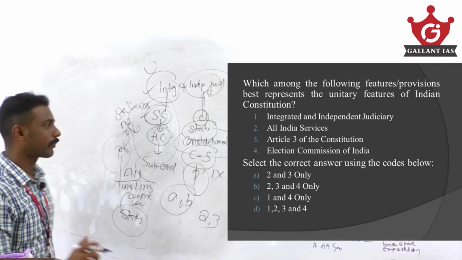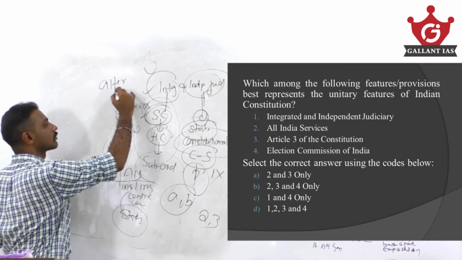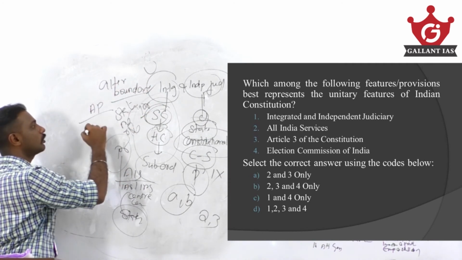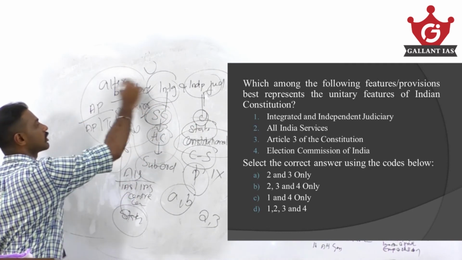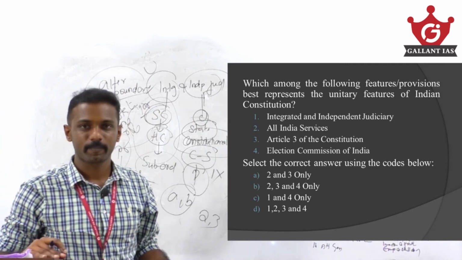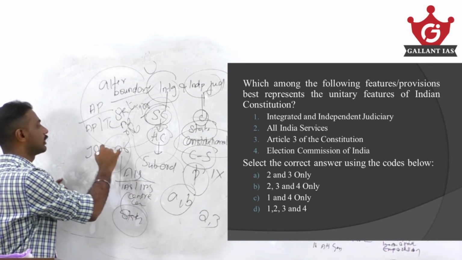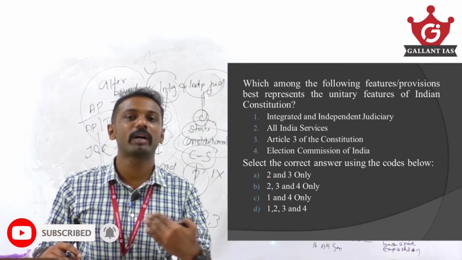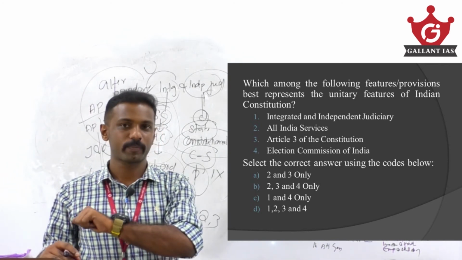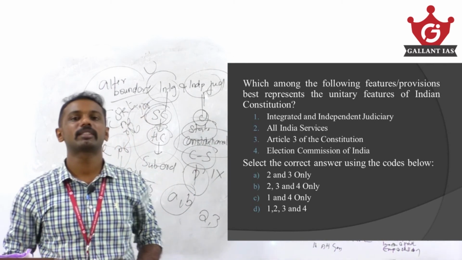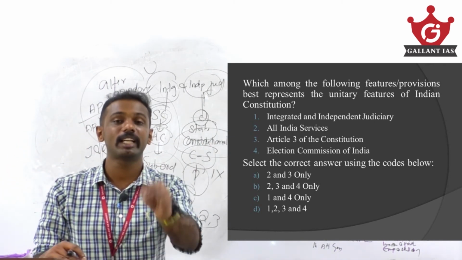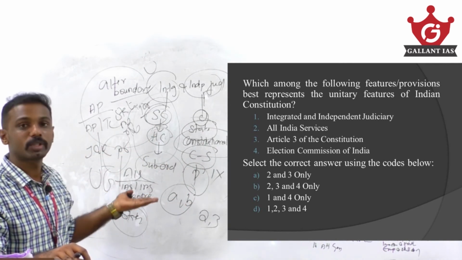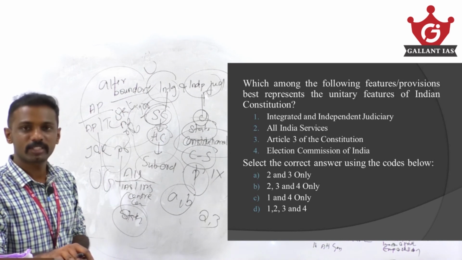What is Article 3 of the Constitution? Altering boundaries of states. See, Andhra Pradesh was bifurcated into Andhra Pradesh and Telangana under Article 3 of the Constitution. A state's boundaries are being altered. Jammu and Kashmir was a state. It was bifurcated into two union territories. By whom? By the unilateral action of the parliament. The states have no role. But in case of the USA, if a state's boundaries have to be altered, then the consent of the respective state must be obtained. But in India, the parliament has ultimate authority over the alteration of boundaries, showing a centralizing feature.